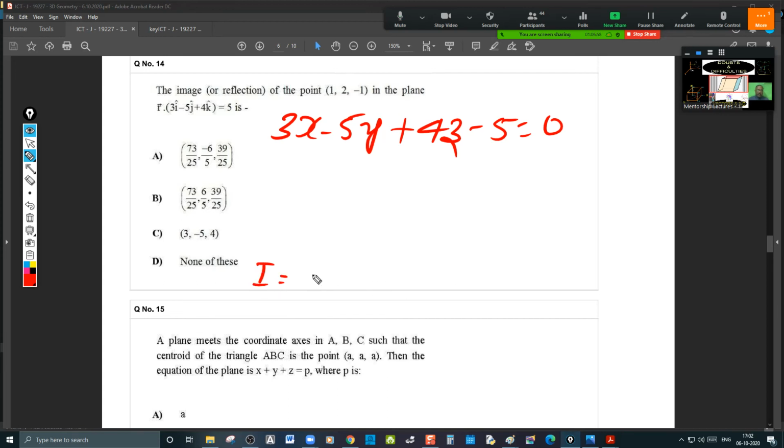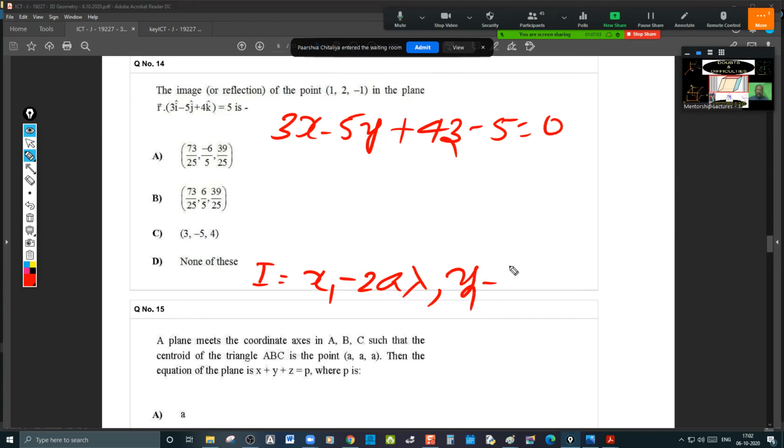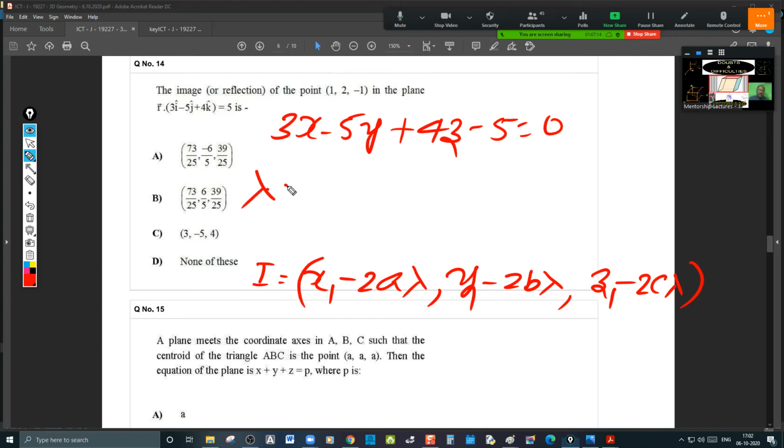For the image it is x1 minus 2a lambda, y1 minus 2b lambda, z1 minus 2c lambda. What is lambda? Just substitute the point in this equation. 3 into 1, 3, minus 10, minus 7, minus 4, minus 11, minus 5, minus 16, divided by a square plus b square plus c square, 9 plus 25, 34 plus 16, 50.